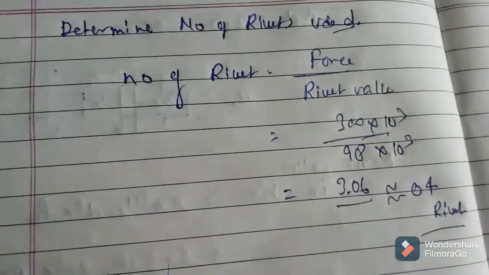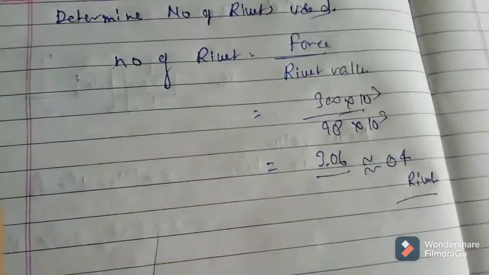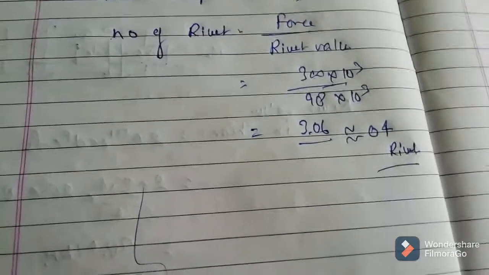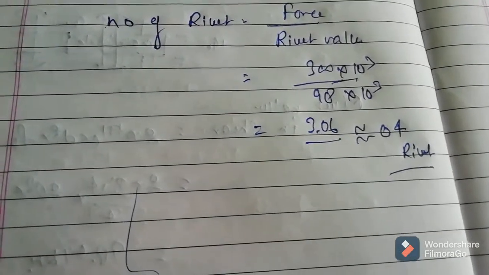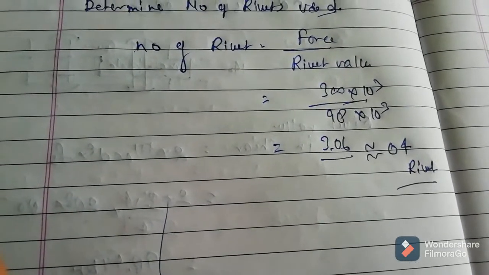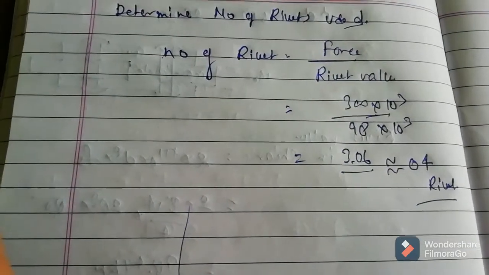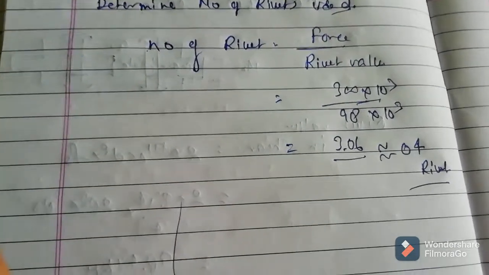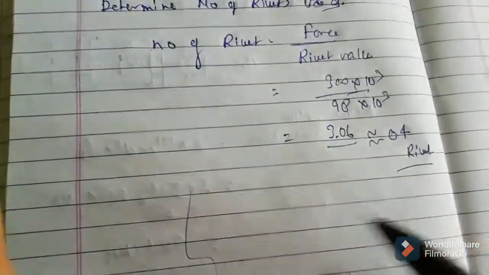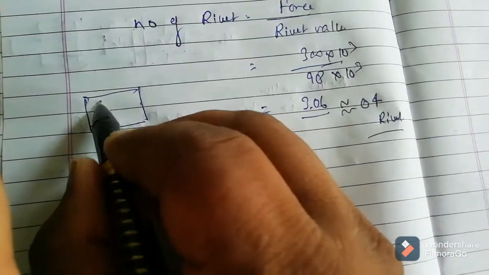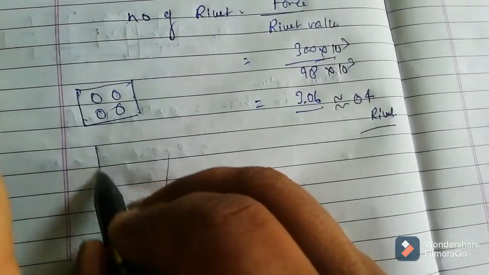Now, the next stage, again we have to determine the width of the plate. To determine the width of the plate, we have to choose which pattern we are going to use, that is chain riveting or diamond riveting.